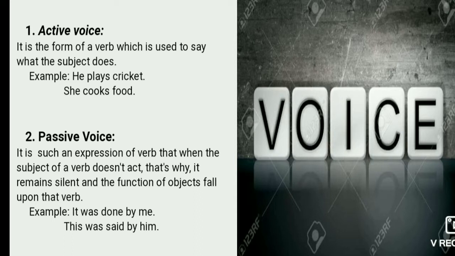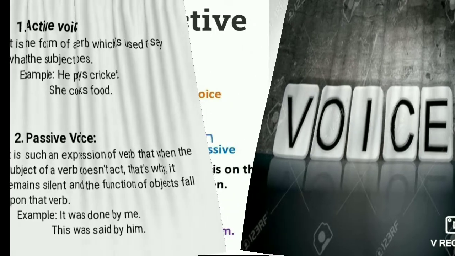And now we have to know the passive voice. Passive voice means the subject does not do the action. It is such an expression of verb that when the subject of a verb does not act, it remains silent and the function of the object falls upon the verb. And the example is: It was done by me.